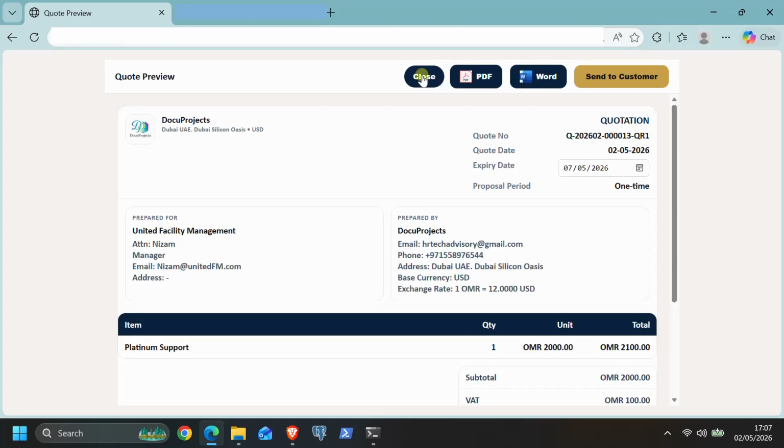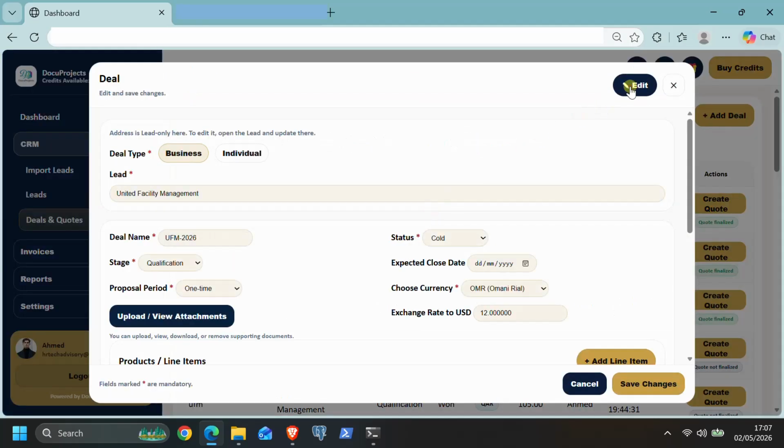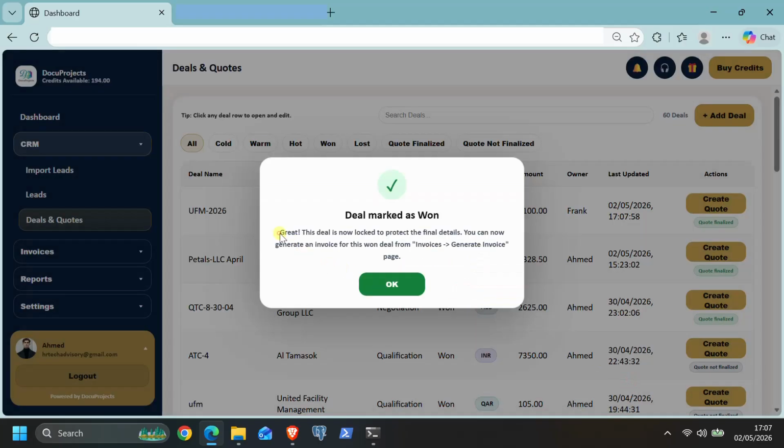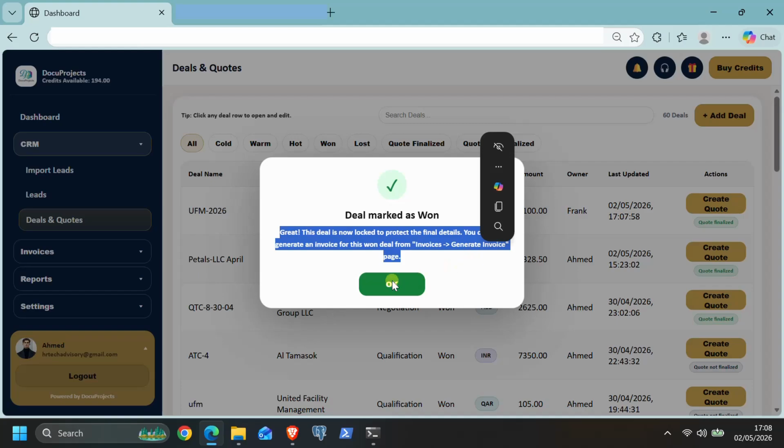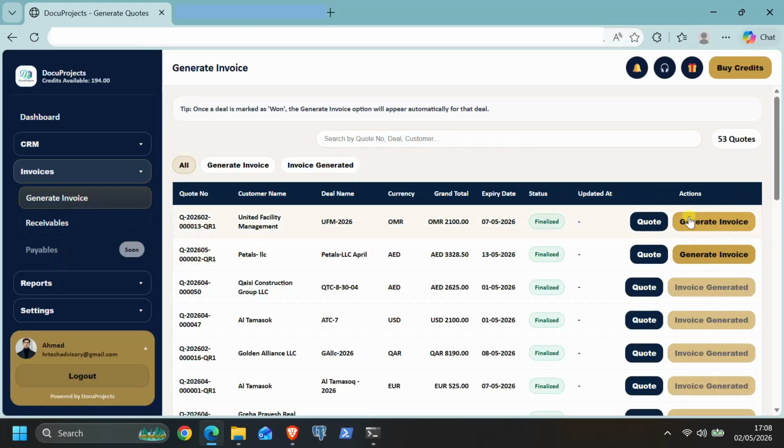Once you have a finalized quote and have received customer confirmation, you can proceed to the deal and mark it as won. After marking the deal as won, the deal becomes locked and no further edits can be made. At the same time, the deal is automatically moved to the invoicing module for invoice generation.